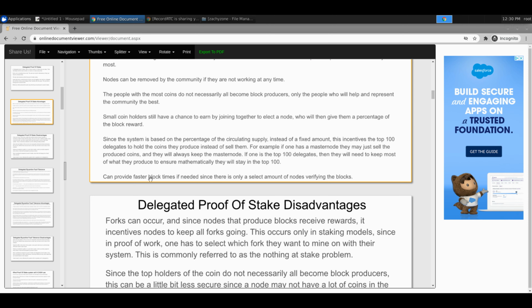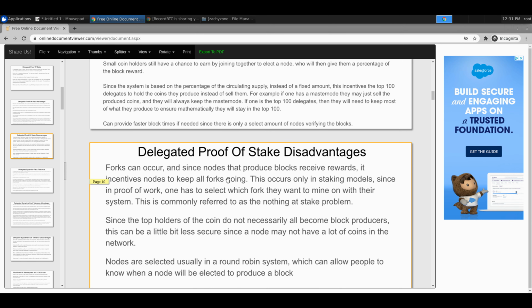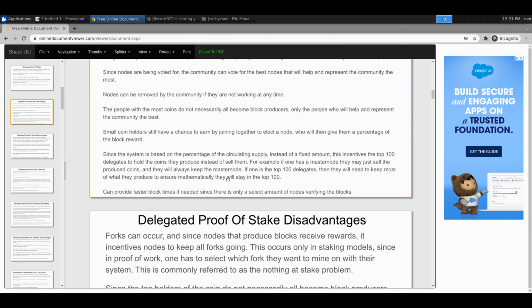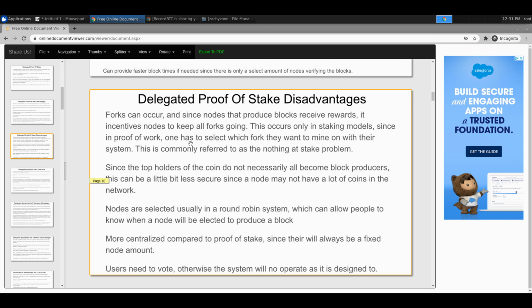And then it can provide faster block times. That's not technically what we're doing, because we're doing it in a way where we don't need the faster block times, at least for the mainnet. But you can. There's a lot of chains that are trying to get it to sub-second or a few seconds. So that's totally not what we're doing. Again, we're doing something completely different and a different way of doing things here. But so, disadvantages.